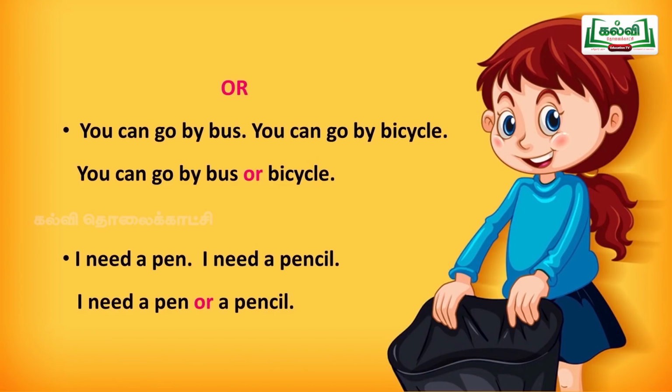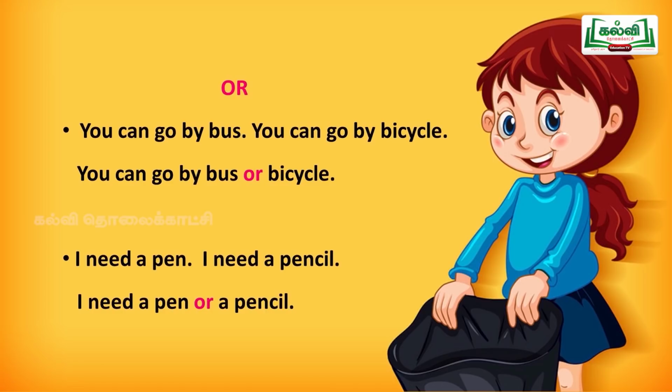You can go by bus. You can go by bicycle. So, now think you are going to school. There are two choices for you. To reach your school, you can go by bus. Otherwise, you can go by bicycle. So, to join these sentences, you can go by bus or bicycle. So, you have two options. Bus or bicycle, choice. It's up to you to decide.